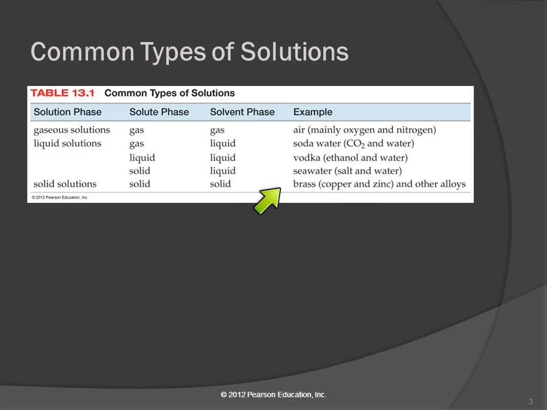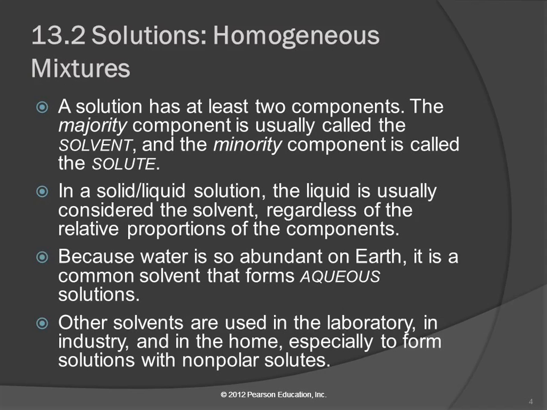And these are alloys. Metal alloys are mixtures of metals. They're homogeneous mixtures. You take an alloy like pewter and you cut it in half, and it's the same throughout. There aren't little chunks of lead or copper or whatever metals are in it. Brass is a mixture of copper and zinc. So any of the combinations are possible.